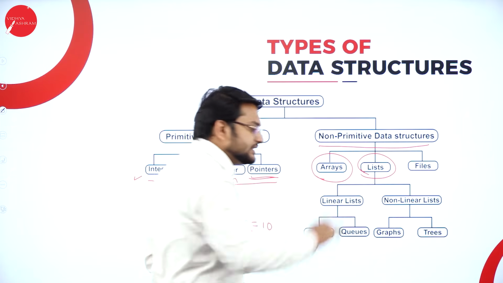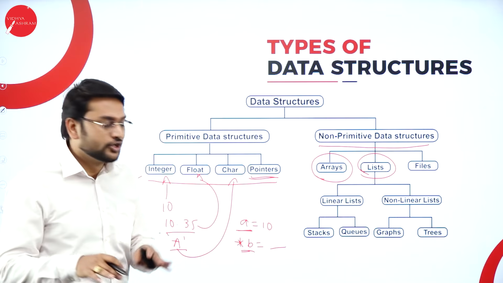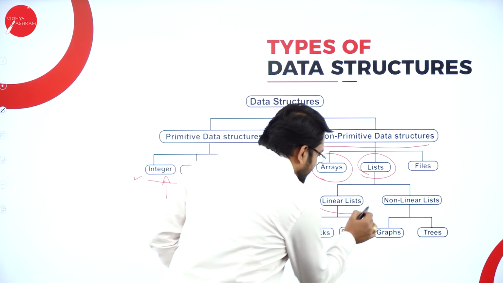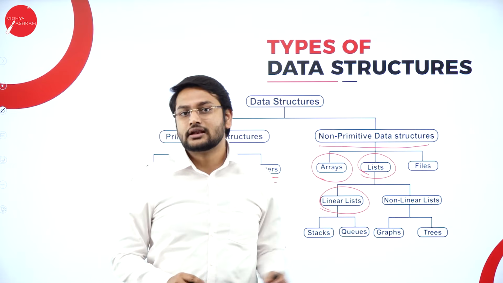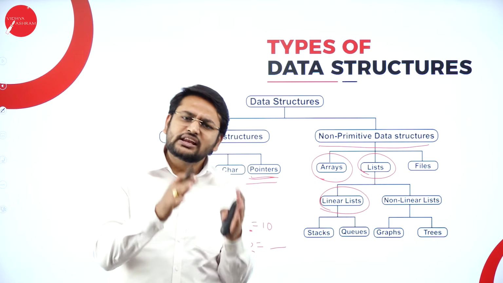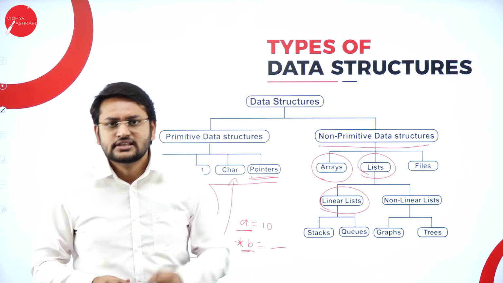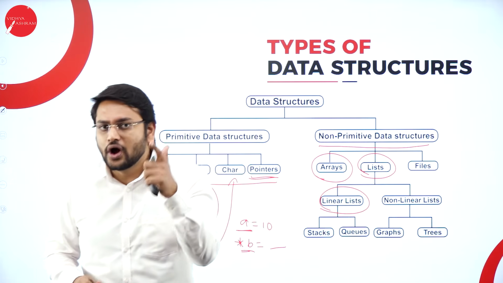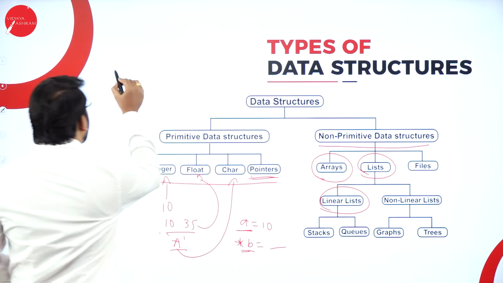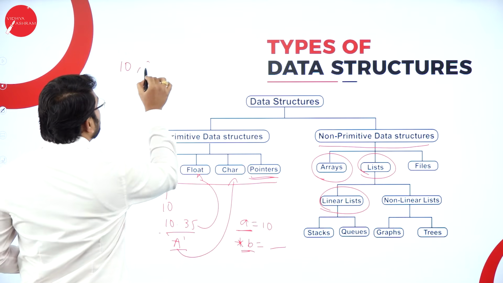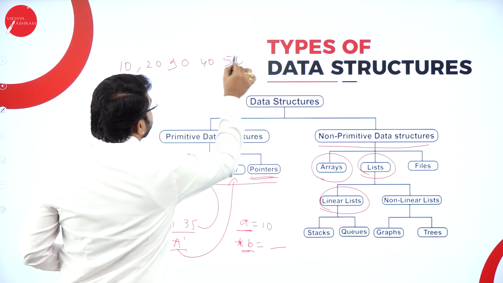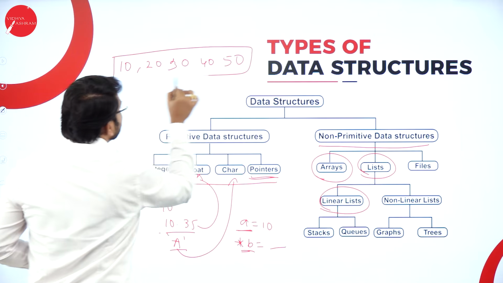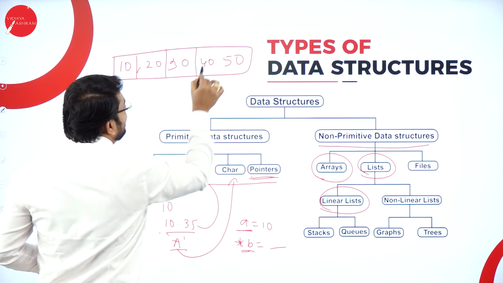So fine, then after that, the very important thing that you need to remember here is, we have list. When it comes to the list, remember we have two categories. One is linear list, another one is non-linear list. Sir, what is the meaning of linear list and non-linear list? Suppose you are storing the data in this manner, say for example 10, 20, 30, 40 and 50. This is an example of a linear list.